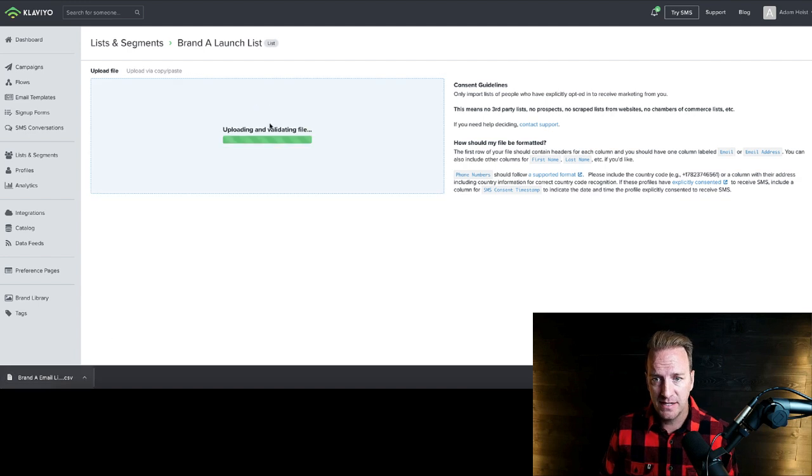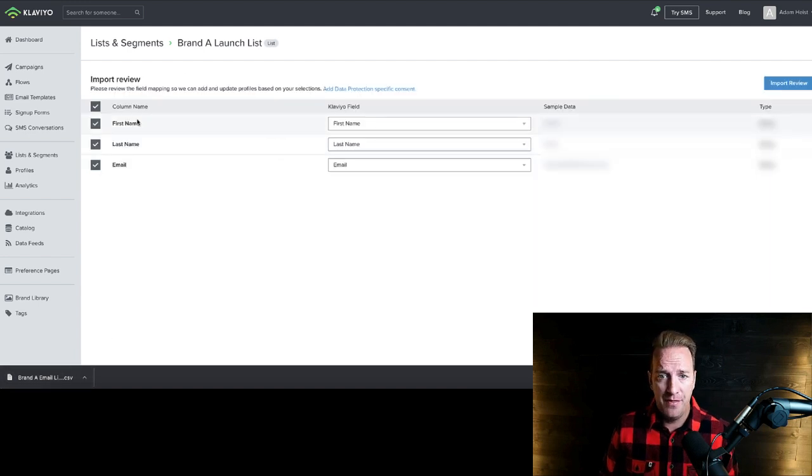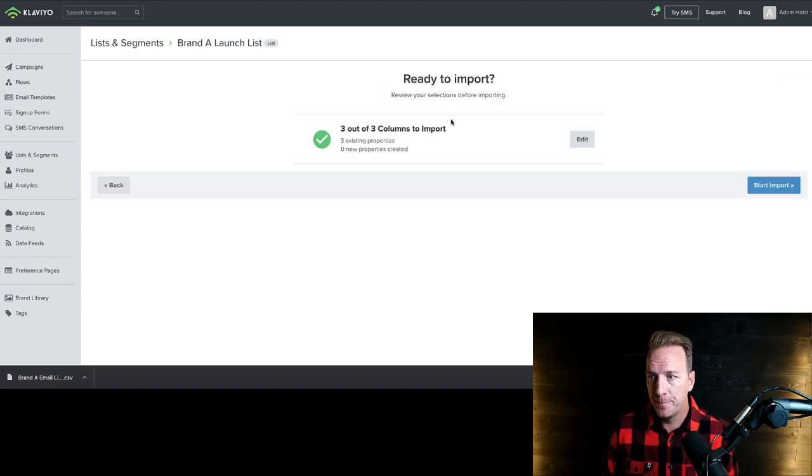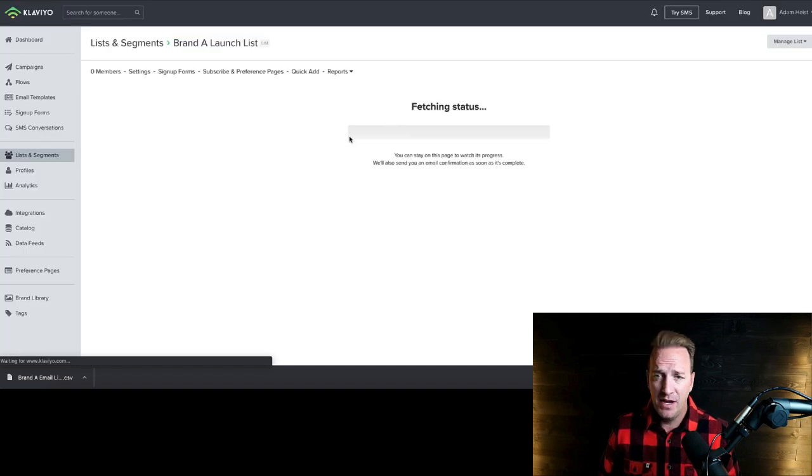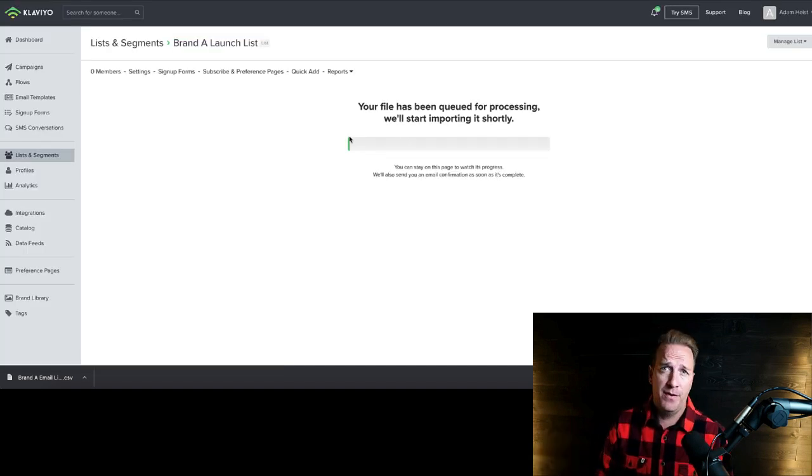I just drag that into that file, and then it automatically is going to pull the first name, last name, email here, and it shows an example. We can go to the import review. We're good to go. Start import. And then let's go ahead and upload those 150 or whatever updated emails.